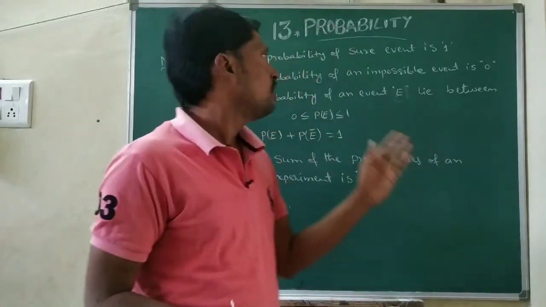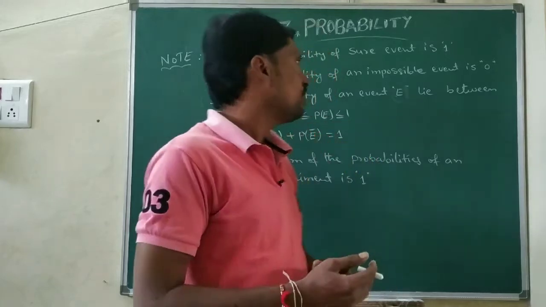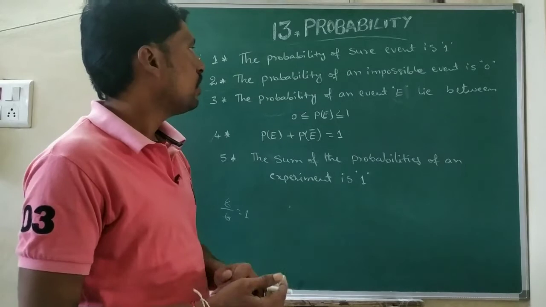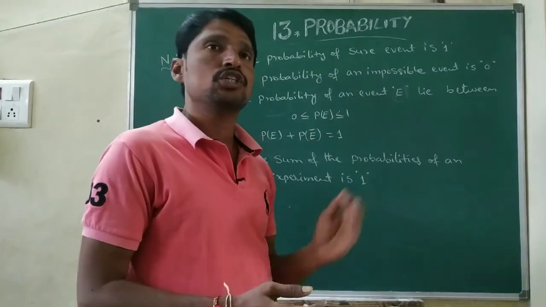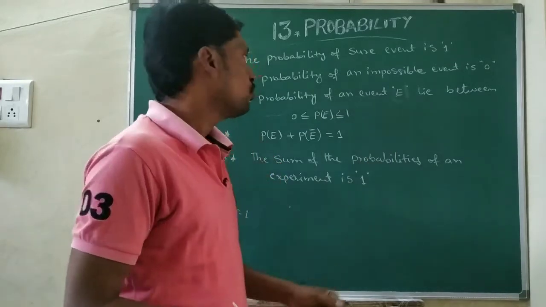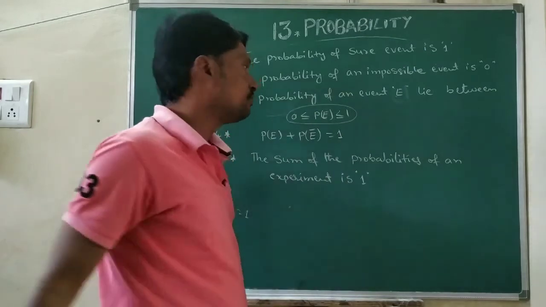So the probability of an impossible event is 0. Third: the probability of an event E lies between 0 and 1, that is 0 less than or equal to P of E less than or equal to 1. The probability always lies between 0 and 1 only.